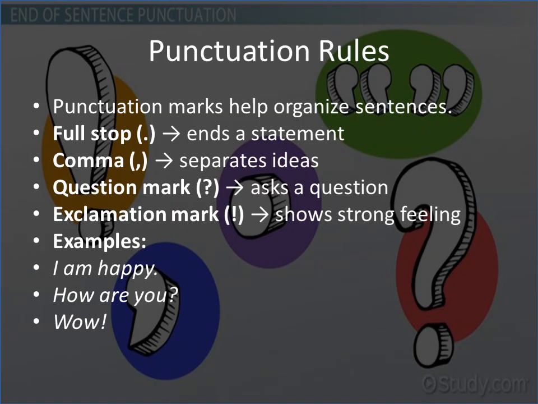Then we have the exclamation mark. Exclamation marks show strong feelings. For example, wow, alas, those take exclamation marks. Examples of sentences I've already given here: I am happy. How are you? Question mark. Wow! Exclamation mark. So these are the punctuation rules, and once you master them at a very young age, you will be able to write paragraphs and compositions in a very good and effective way.